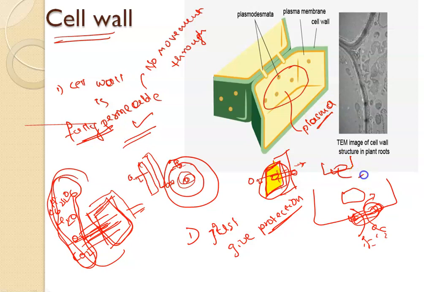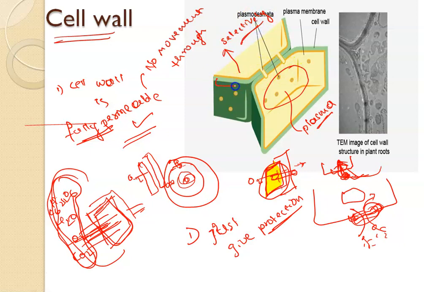It will not allow everybody to enter. It will check the person. If the person has the authority to enter, then only it will allow it to enter. Otherwise, it will not allow it to enter. We call the plasma membrane selectively permeable. Why? Because it will not allow everybody to enter. It only allows selected things to pass through it.